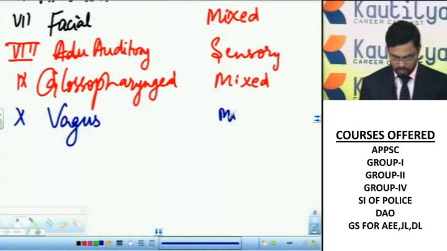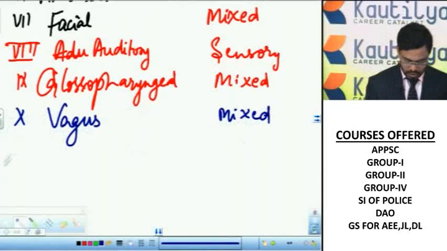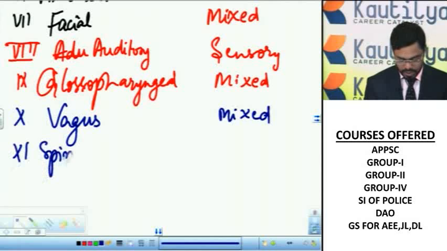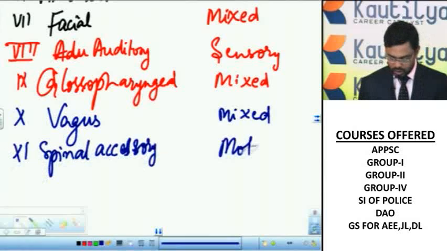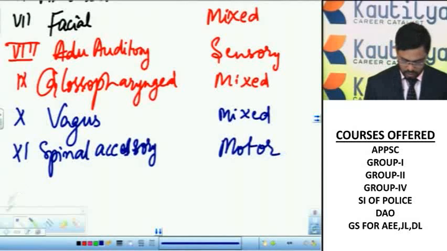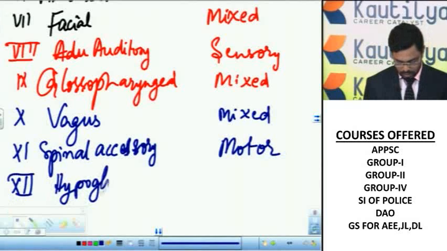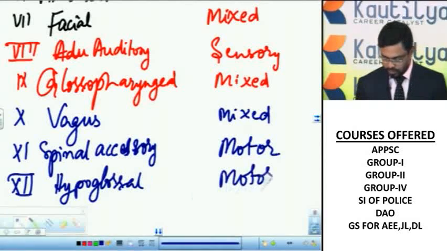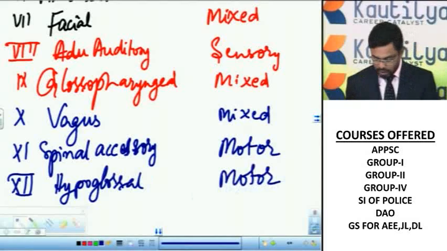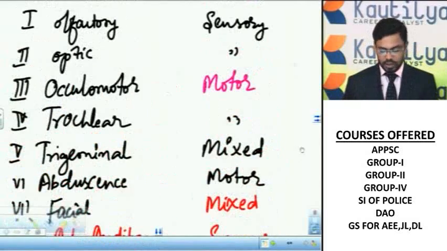Vagus nerve is a mixed nerve. Spinal accessory is motor. And next, hypoglossal is a motor nerve. So these are the 12 pairs of cranial nerves.